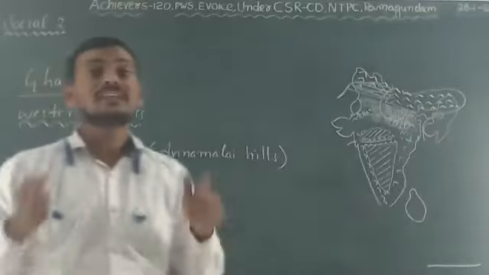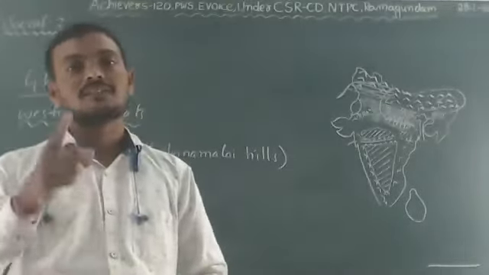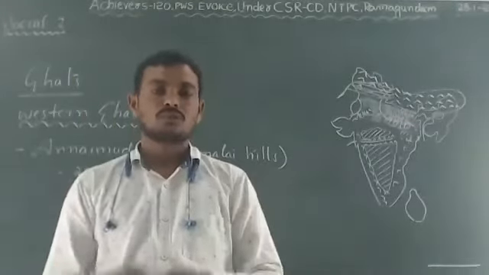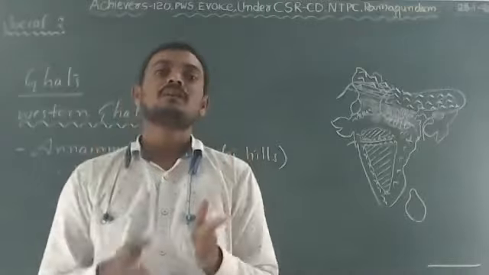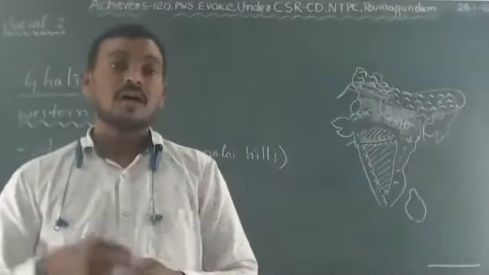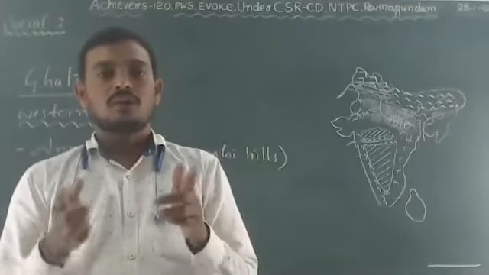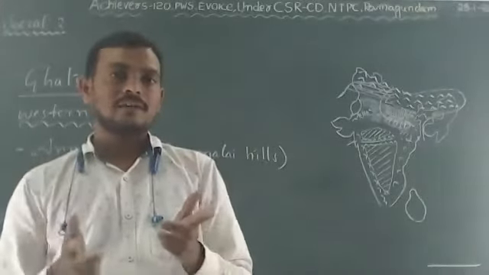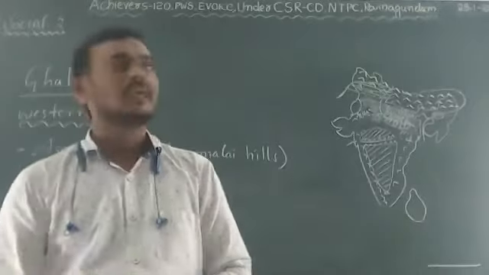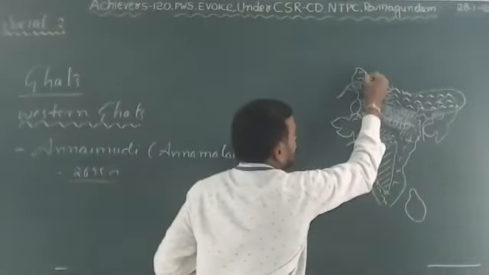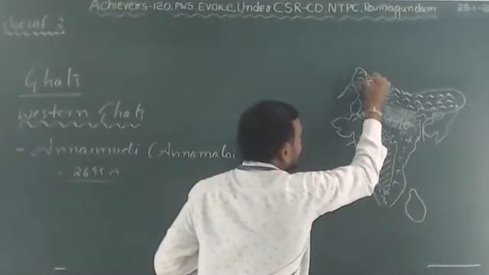But do you know the highest peak in India? Kanchenjunga. Highest peak in the world? Everest. So don't get confused. Highest peak in the world? Everest. Highest peak in India? Kanchenjunga. But most of the students think that K2 is the highest peak. K2 is not the highest peak in India. Actually, the K2 peak is in Jammu and Kashmir.